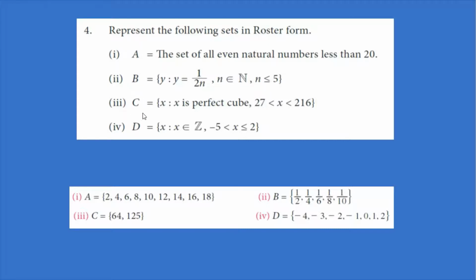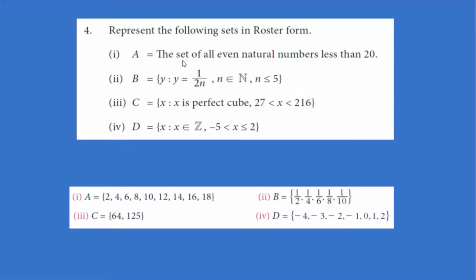The third one is C is equal to {x such that x is a perfect cube and x should be greater than 27 and less than 216}. The fourth one is D is equal to {x such that x is an element of integers and x should be greater than -5 and less than or equal to 2}.